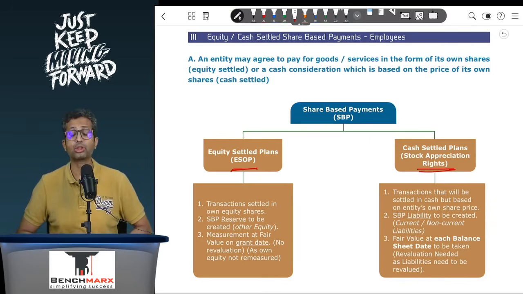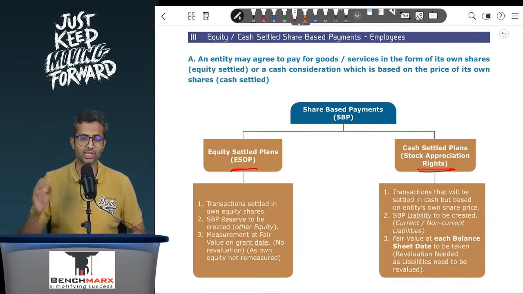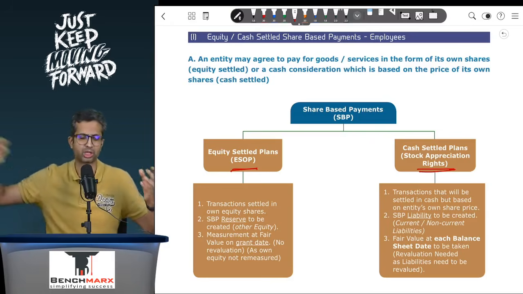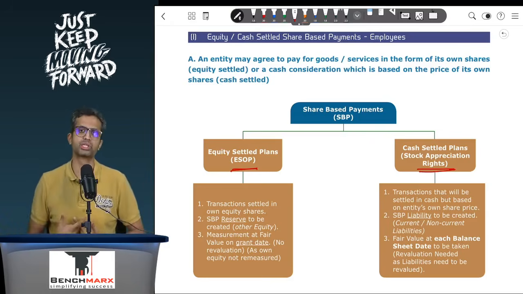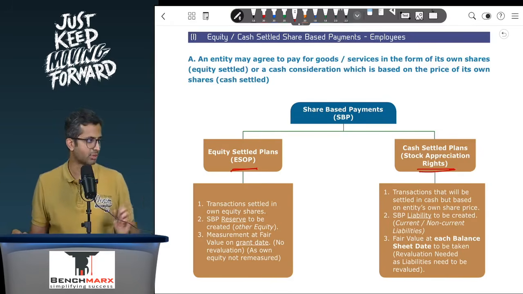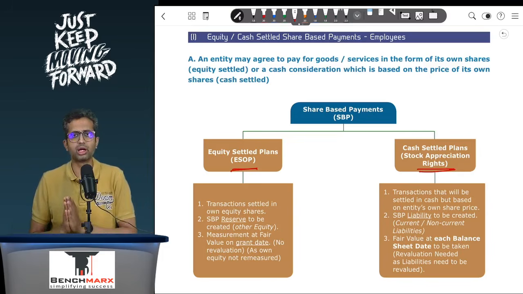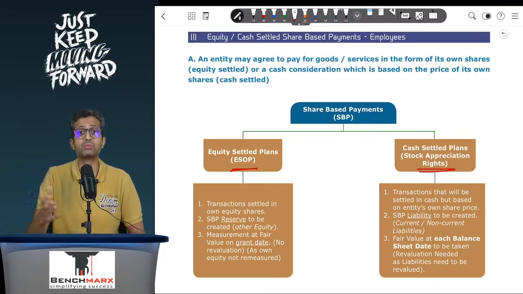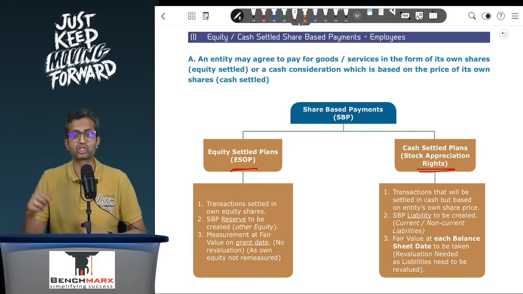So for example, on the date when the employee exercises the option, the market value of the share is, let's say, 110 rupees. Then rather than the employee giving me 50 rupees and me giving them one share worth 110 in the market, I'll give them net cash worth 60 rupees. This is called share appreciation rights, also called a cash settled plan. ESOP on the other hand is called an equity settled plan. So SARs settle in cash. However, the payment is based on the shares, and as a result even SAR is covered under Ind